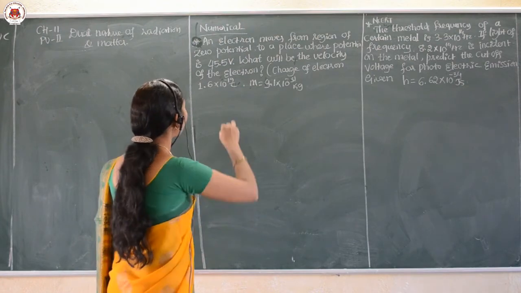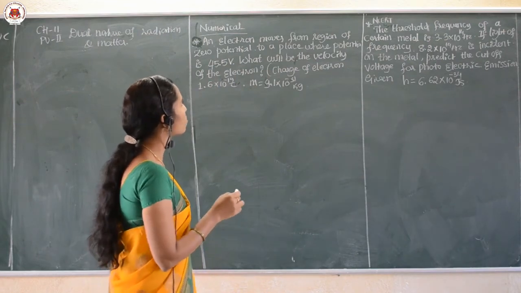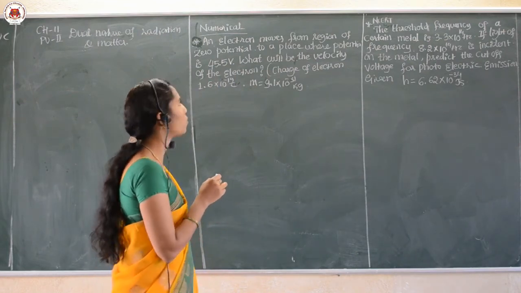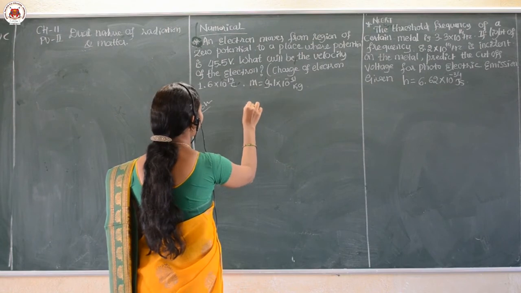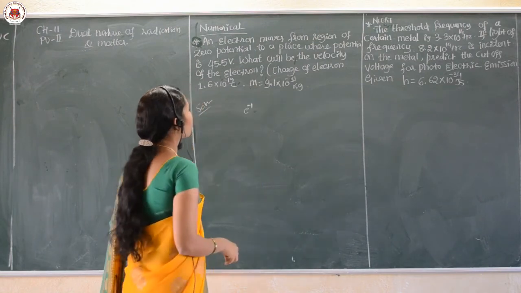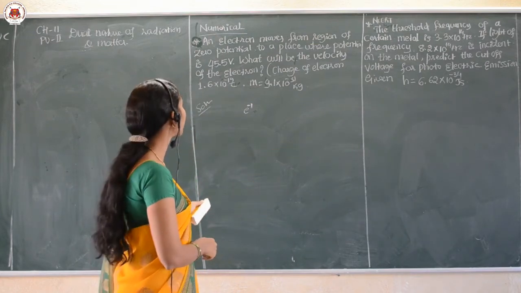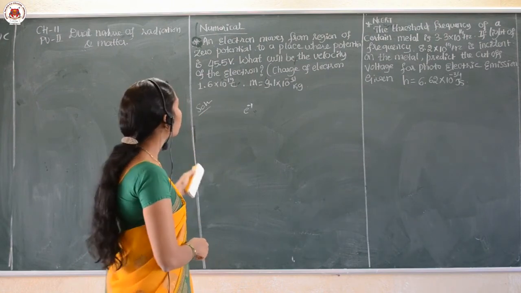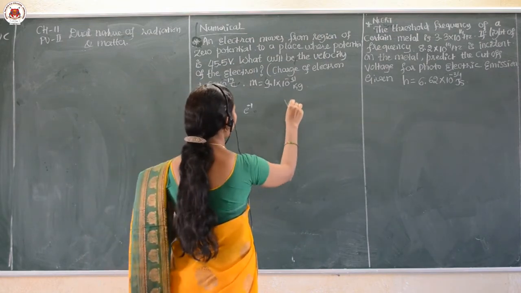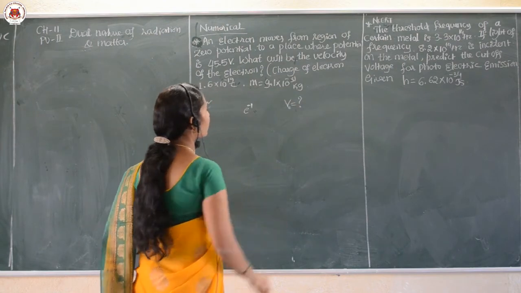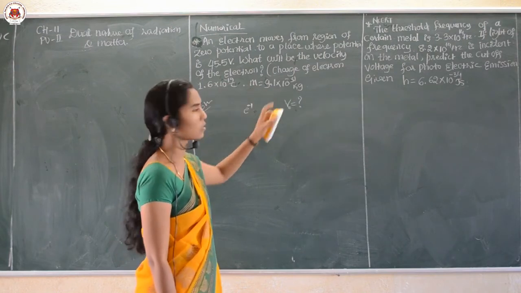First one: an electron moves from a region of zero potential to a place where the potential is 45.5 volt. So let us take this for the solution. There is one electron, right? It is moving from the place where the potential is 0 and reaching the maximum potential of 45.5 volt. What will be the velocity of the electron? Now what is the question? They have asked the velocity of the electron. The given data are the charge of the electron and the mass of the electron, right?